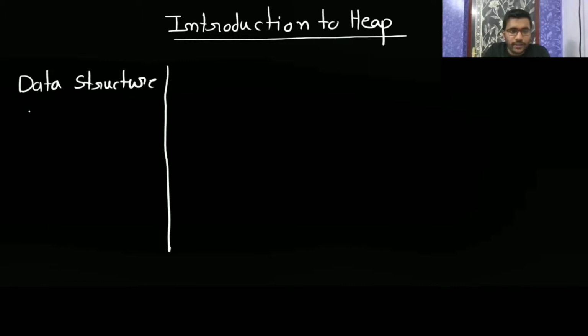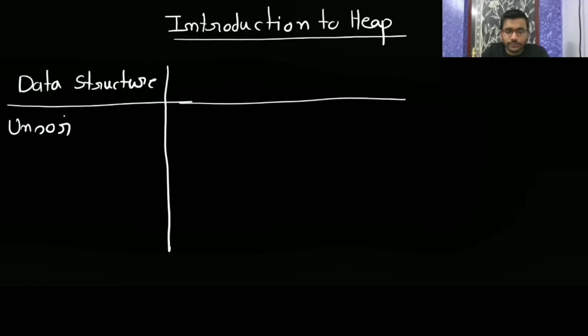So let's take an unsorted data structure. Here is your unsorted array.